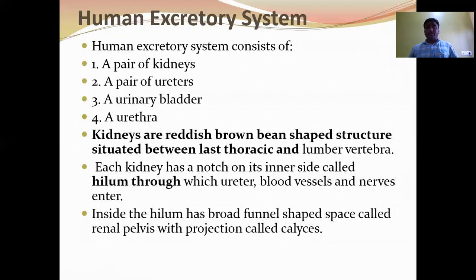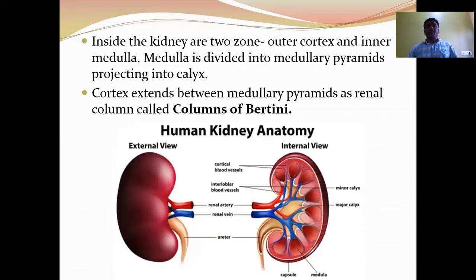Inside the hilum, a broad funnel shaped structure is called the renal pelvis. The finger like projections of the renal pelvis are called renal calyces. Next, the inner region of the kidney is divided into two zones: outer cortex and inner medulla. The medulla is divided into conical shaped structures called medullary pyramids.